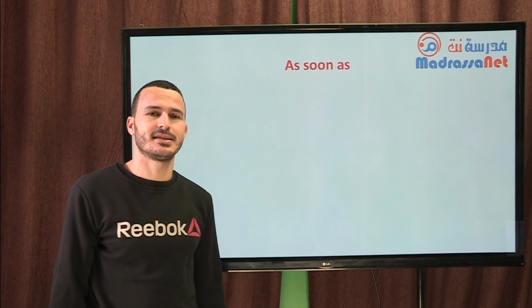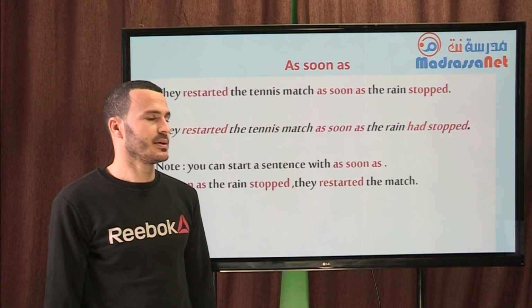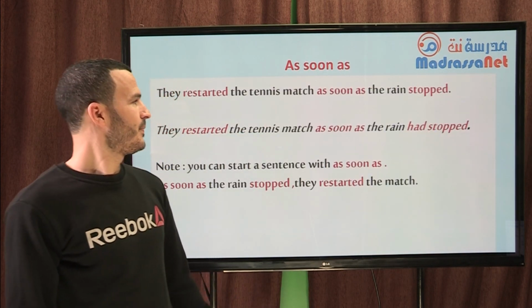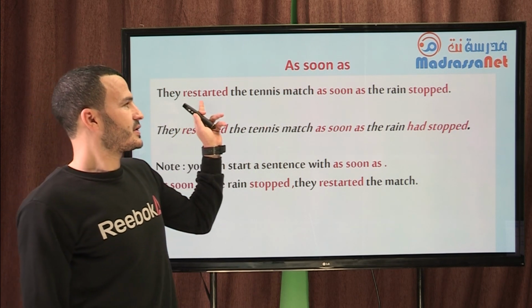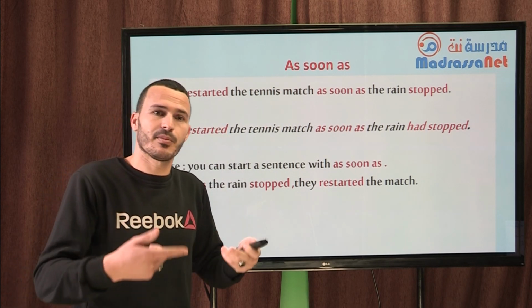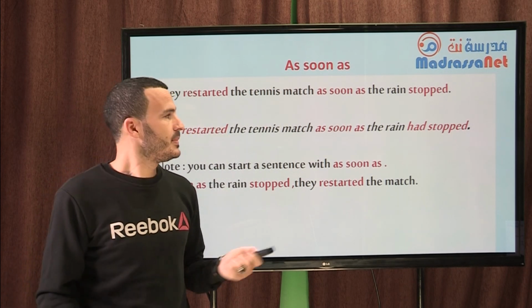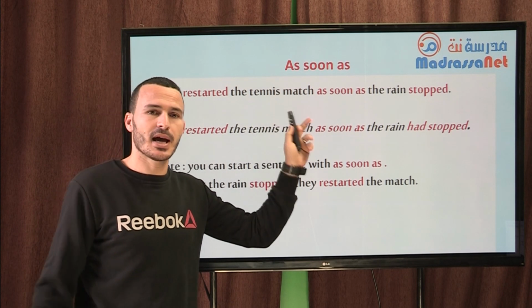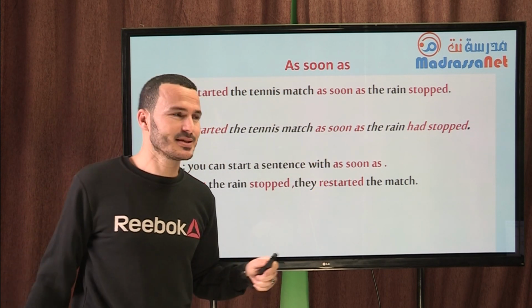Now the conjunction as soon as. It's another time conjunction. They restarted the tennis match. We restart something after we stop it. Tennis. Do you like tennis, students?